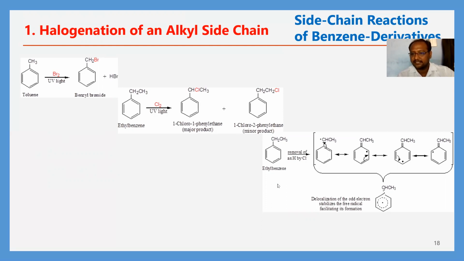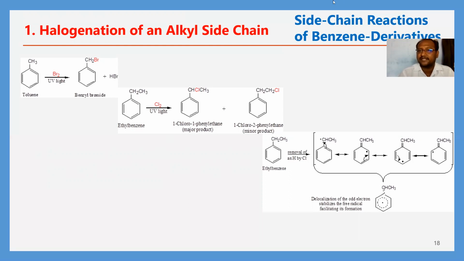Okay, so these are the parts of the mechanism. How is the mechanism involved here? Free radical formation takes place by homolytic fission, by the removal of an H radical by the Cl radical. So then we will get a Cl dot here.